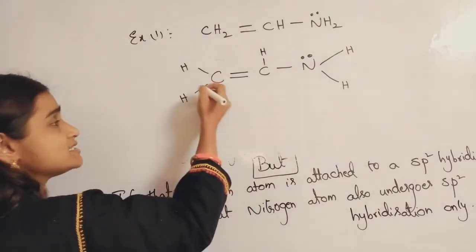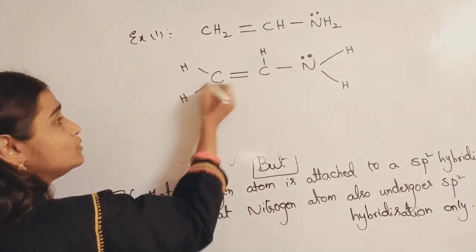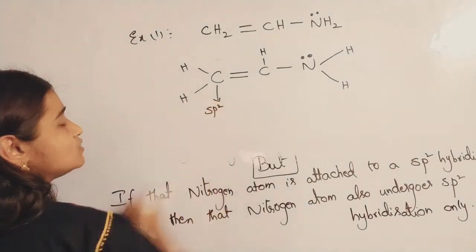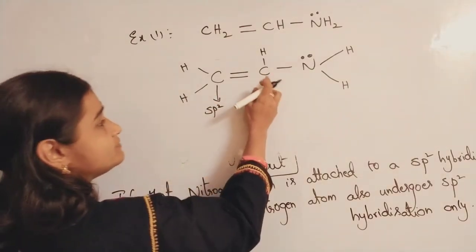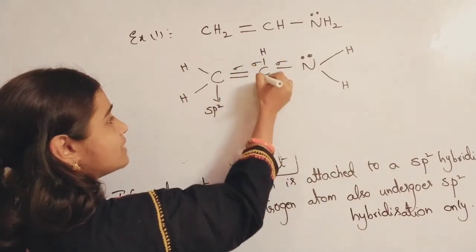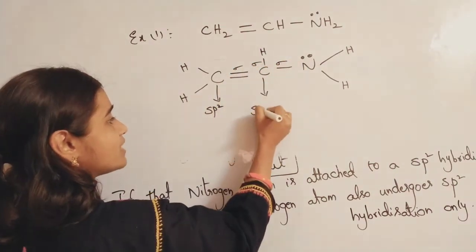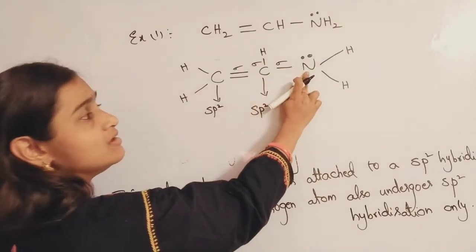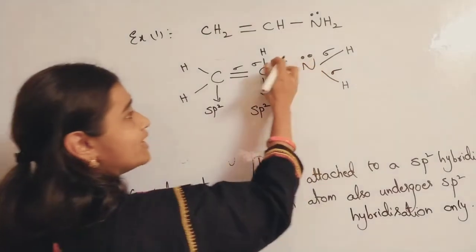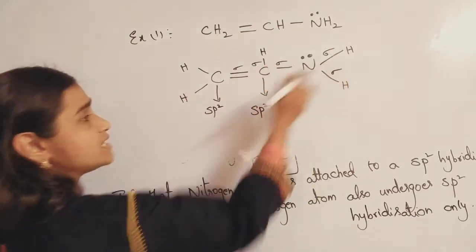So let us see. The first carbon has 1, 2, 3 sigma bonds, so it is sp2 hybridization. The second carbon also has 1, 2, 3 sigma bonds, so this is also sp2 hybridization, connected to the nitrogen atom with 3 sigma bonds and 1 lone pair. See here, 3 sigma bonds and 1 lone pair.